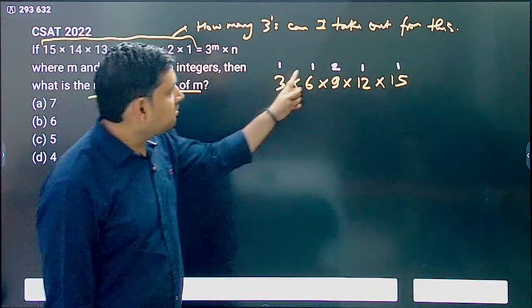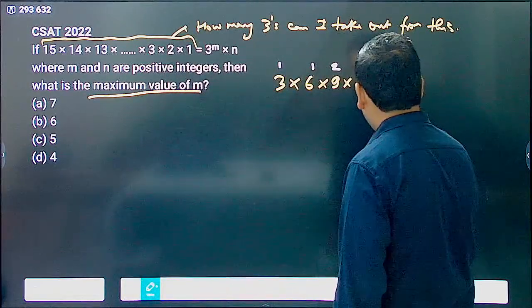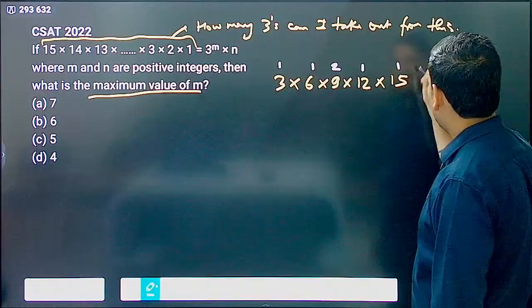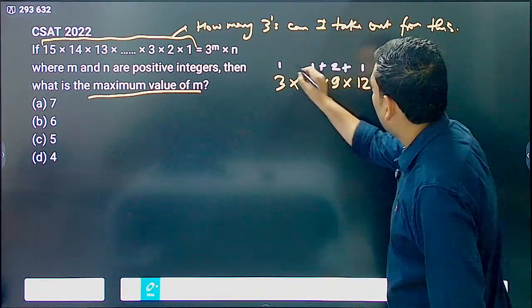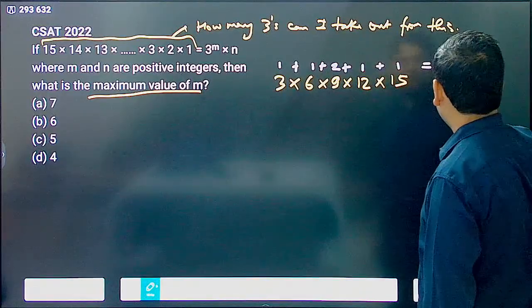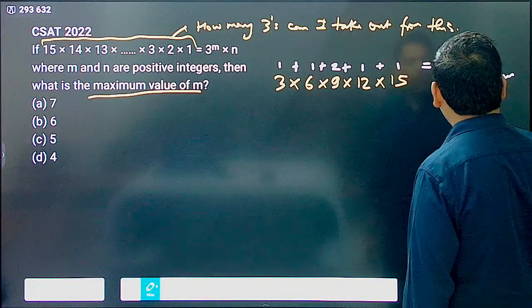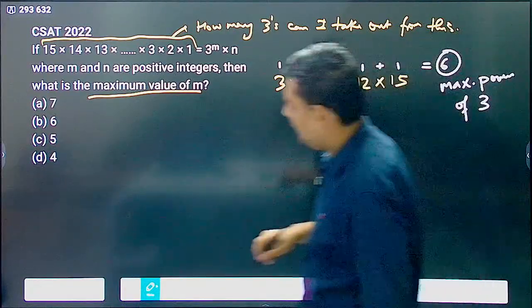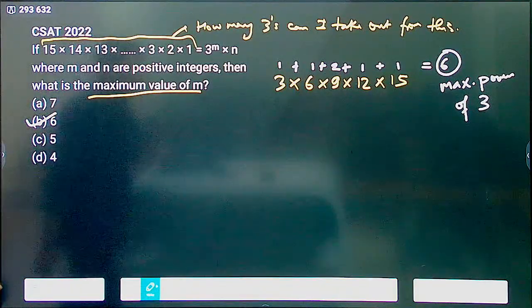I add them all. 1 plus 1 is 2. 2 plus 2 is 4. 4 plus 2 is 6. So I add them all together, and this becomes equal to 6. So this is the maximum power of 3 that is possible. Answer becomes B.